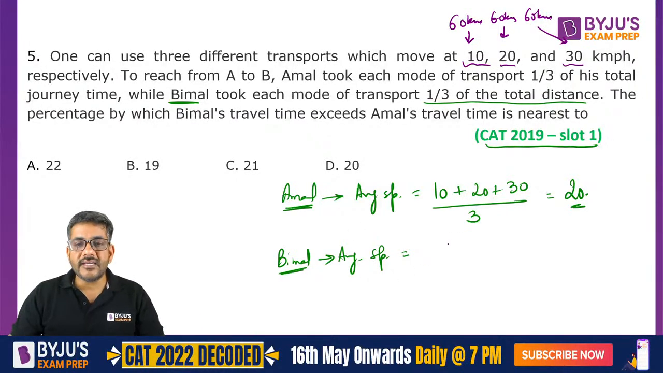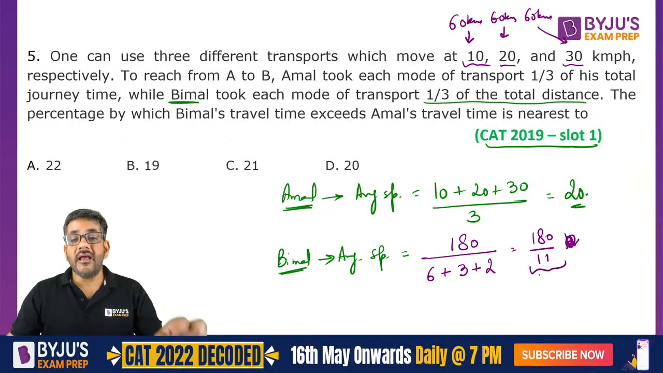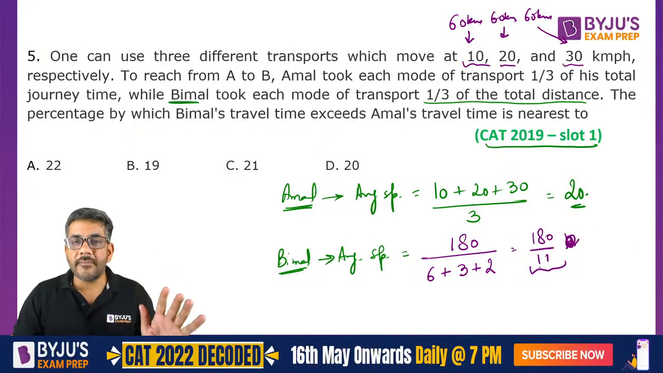So how much did he travel? The total distance he traveled is 180 divided by total time. 60 at a speed of 10, 6 hours. 60 at a speed of 20, 3 hours. 60 at a speed of 30, 2 hours. So that makes it 180 divided by 11 hours. Sorry, 180 by 11 kilometer per hour. The average speed of Bimal is 180 by 11.